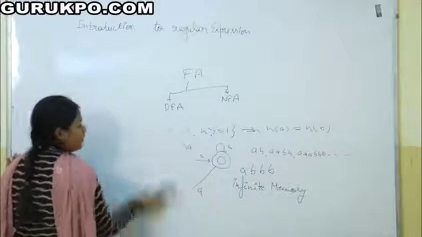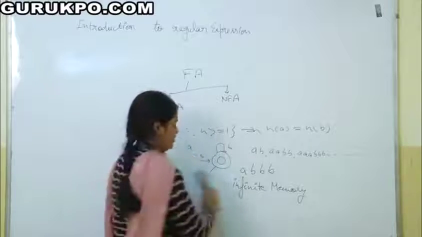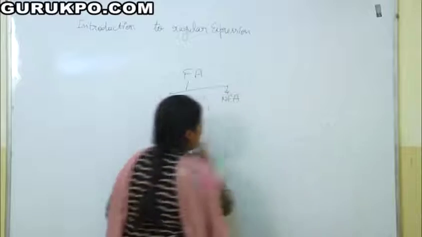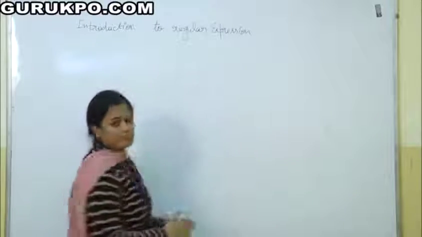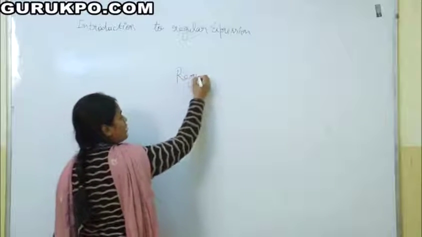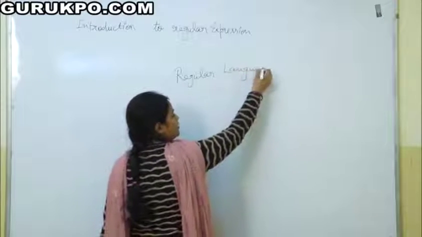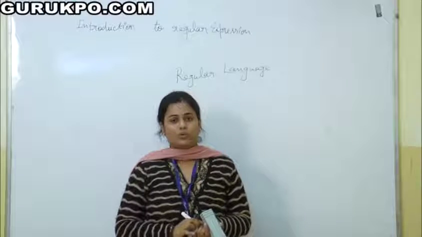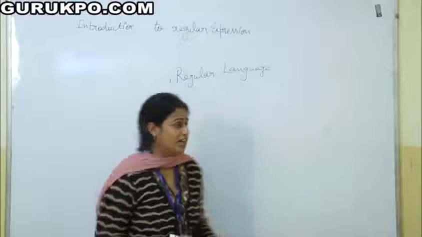Now the question is, the languages which are accepted by finite automata, what do we call them? Suppose we call those languages regular languages. Regular languages are those languages for which we can draw a finite automata.